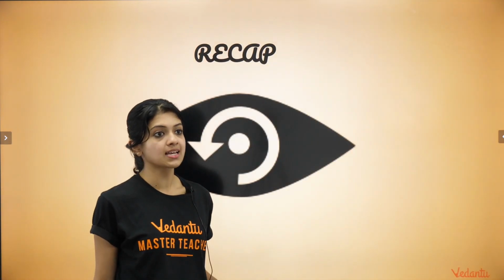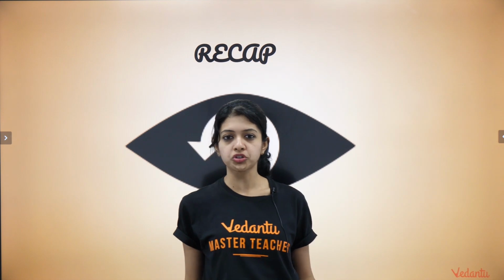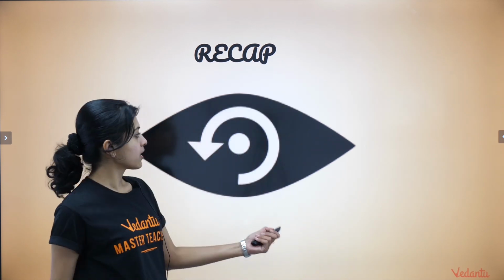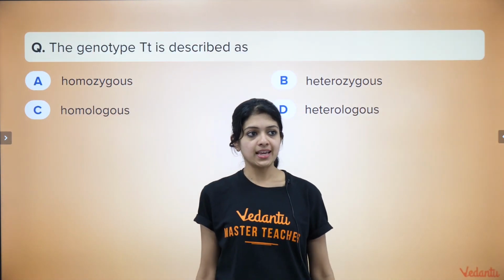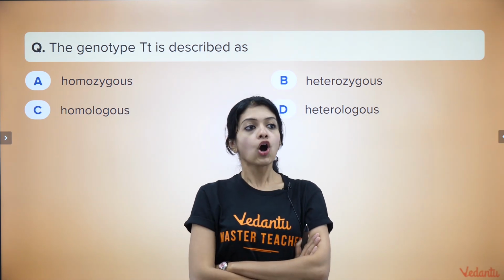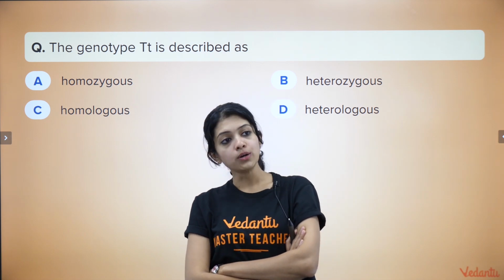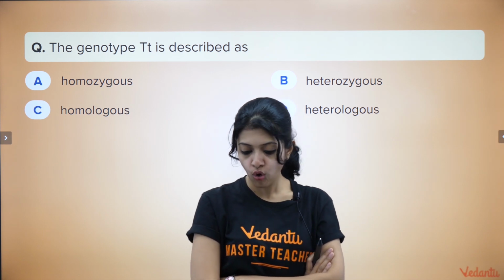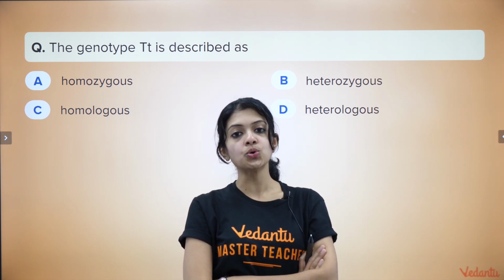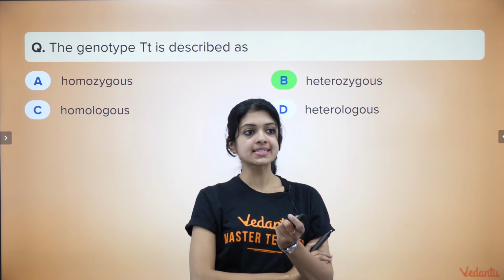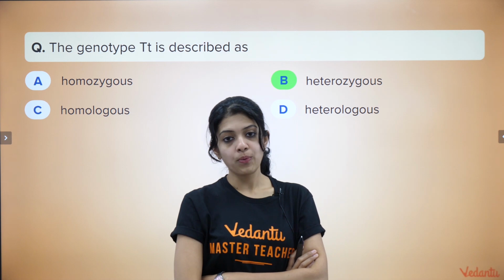But before that, let's quickly recap with 2 or 3 very quick and easy questions to see how much of yesterday's session you have understood. Correct? The first question is, the genotype capital T small t is described as homozygous, heterozygous, homologous, heterologous. Give me the answer right now. 4, 3, 2, 1, go. And your answer is heterozygous.